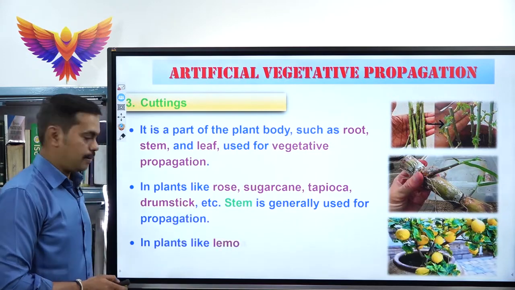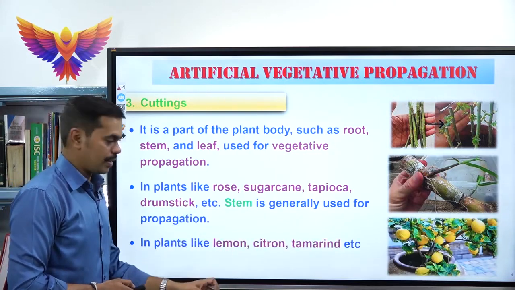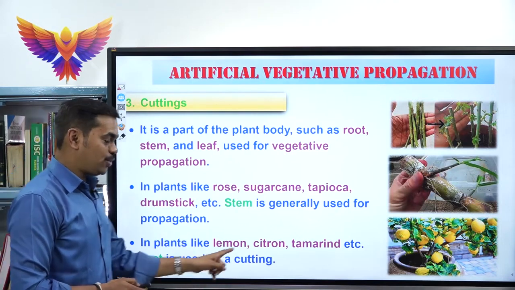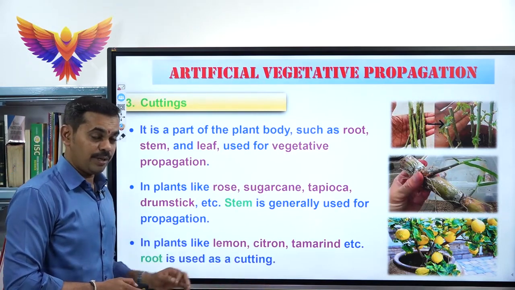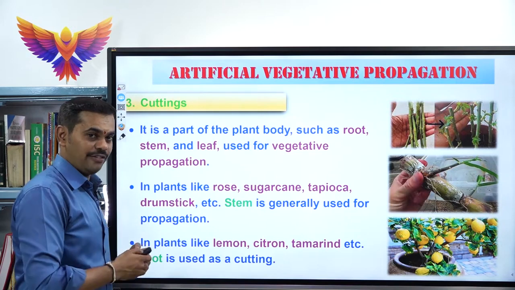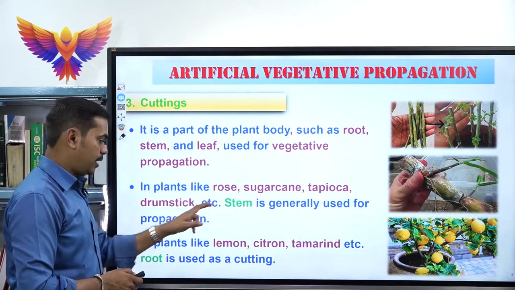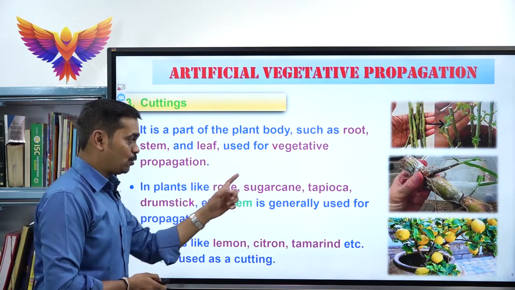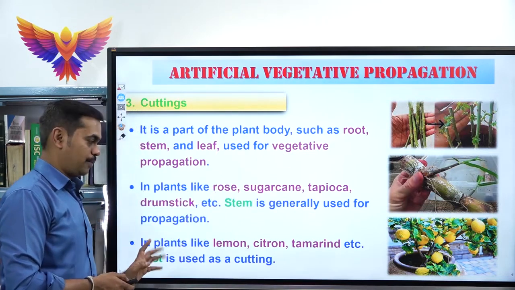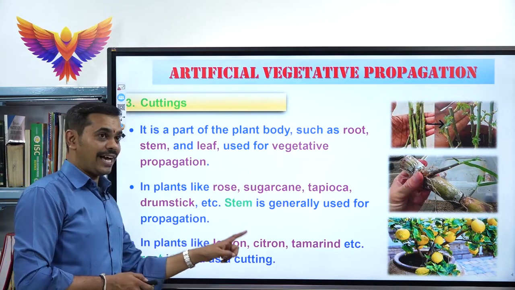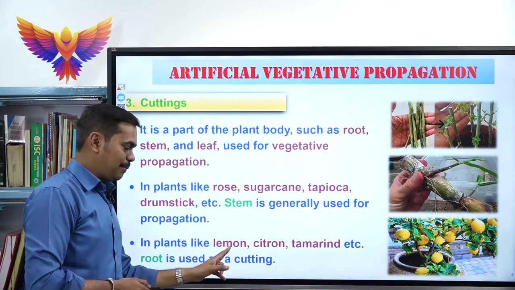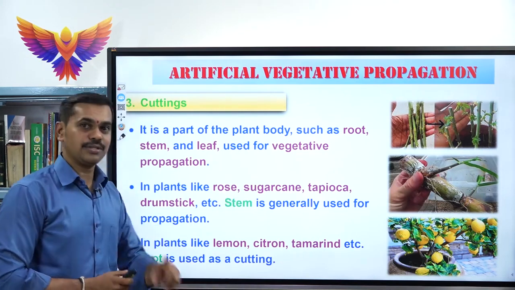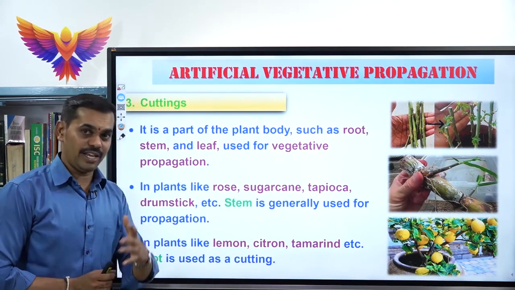So in plants like lemon, citron and tamarind, etc., the root is used as a cutting. See, please know the differences. So stem is generally used for vegetative propagation in which plants? Rose, sugarcane, tapioca, drumstick. But the root is used as a cutting in lemon, citron and tamarind. Please learn the examples, very important, very important.